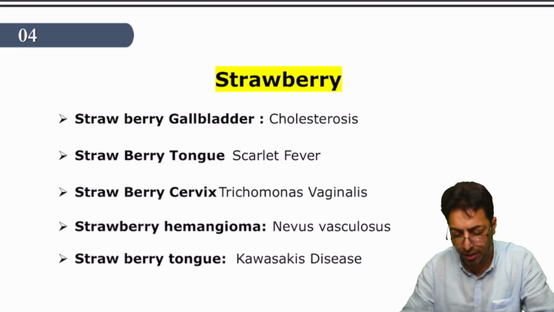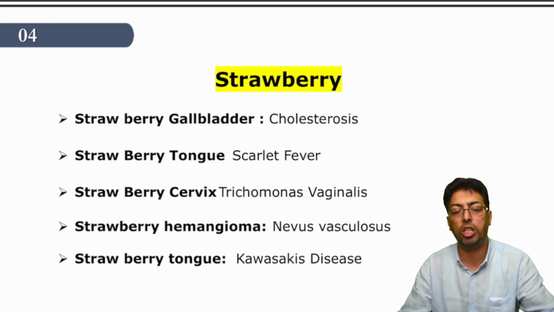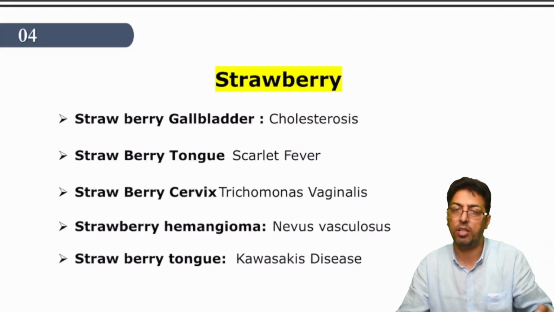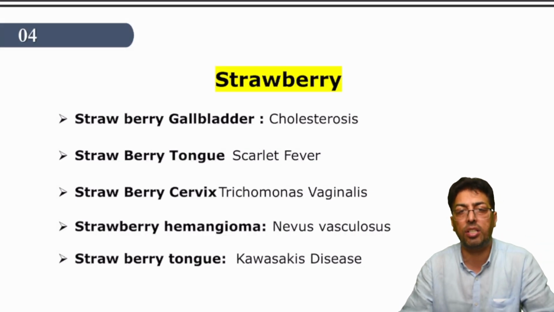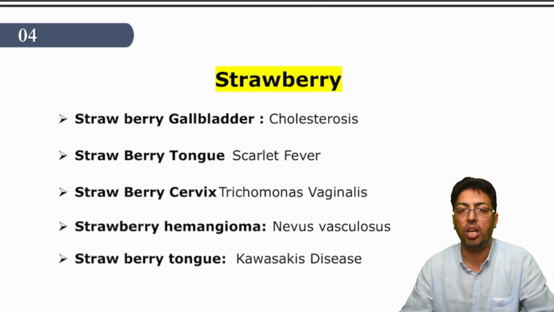In the gallbladder, sometimes there's an excessive accumulation of cholesterol, and that gives the gallbladder an appearance like a strawberry: strawberry gallbladder. Number two is an important disease, a streptococcal infection, scarlet fever, usually present in the young, rare these days. As far as the tongue is concerned, the tongue is red and beefy, and it is given the name strawberry tongue.